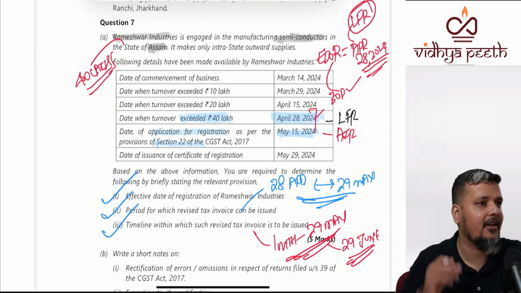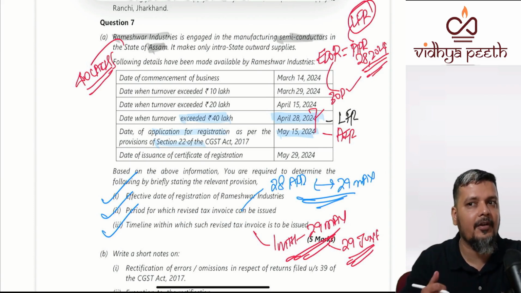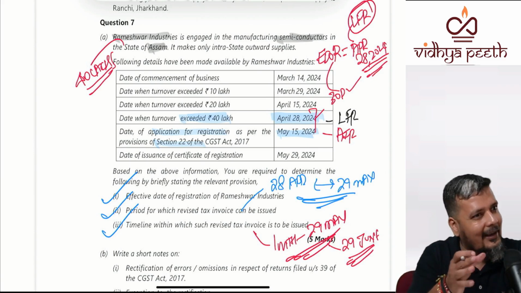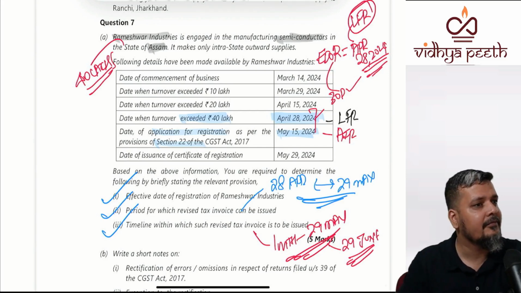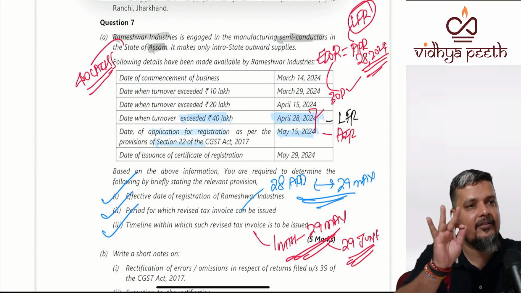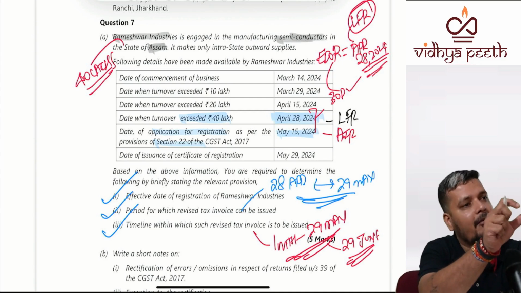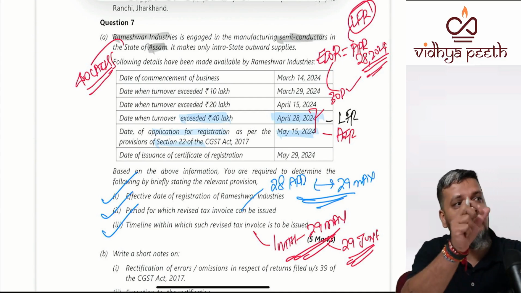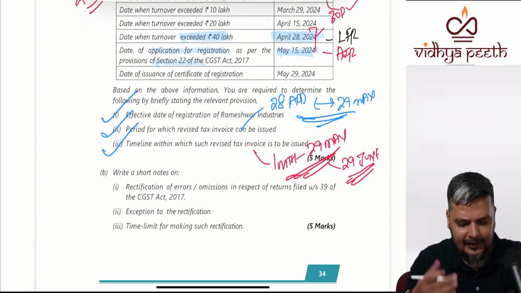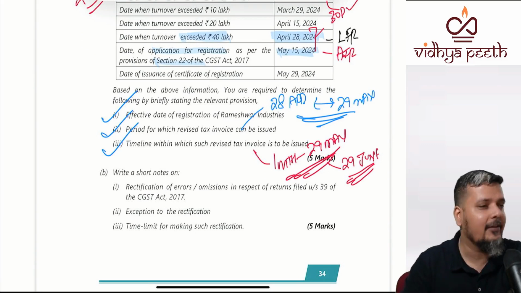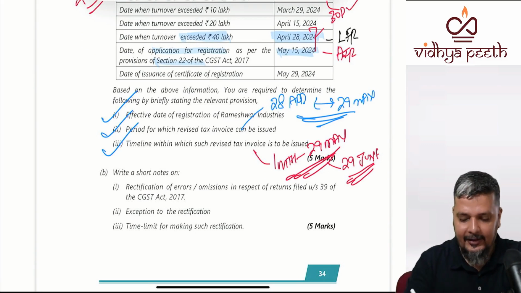Not even 3-star. Majorly, whatever questions we have discussed, 3-star was hardly there. It was everything from 5-star. We have not touched anything from 3-star. Time of supply was there, only time of supply in the first question. Otherwise, everything was 5-star. Rectification. I will not even take this.